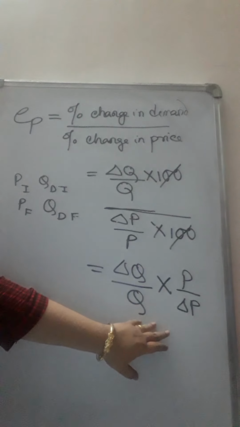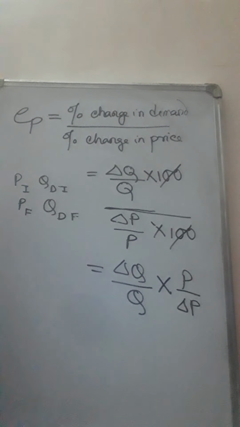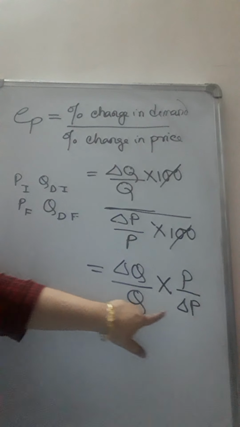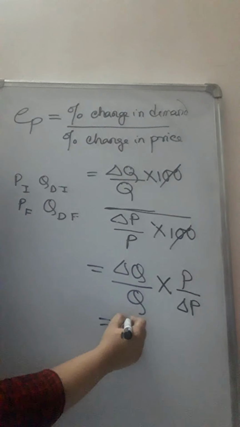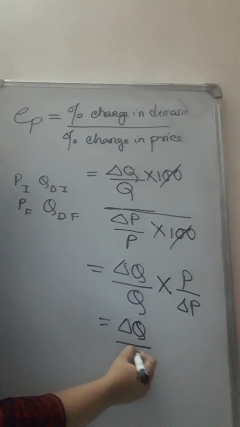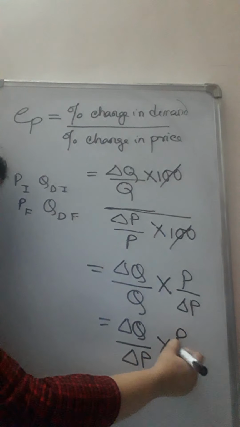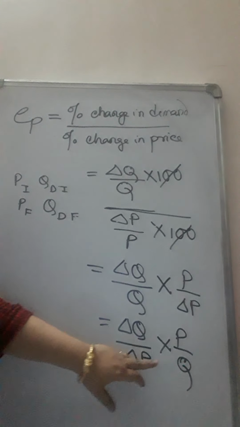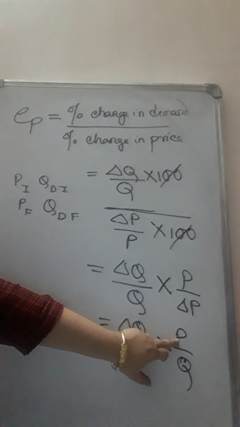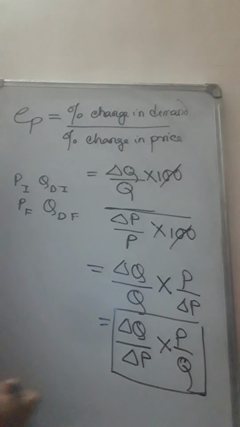Now in case of multiplication, if I write 2 into 3 or 3 into 2, that makes no difference because the product is the same. Similarly, if I write Q into delta P or delta P into Q, the matter is the same. The only arrangement that I will do at the end is to keep all the delta signs, the change factors, together. So here you have change in quantity by change in price, into initial price by quantity. This is the formula for calculating price elasticity of demand.